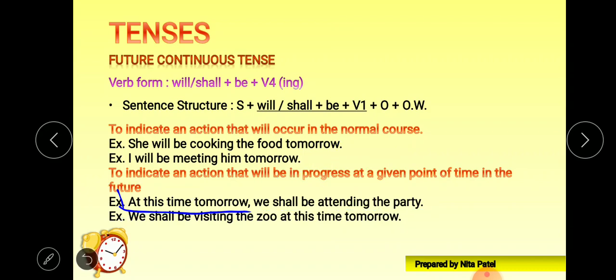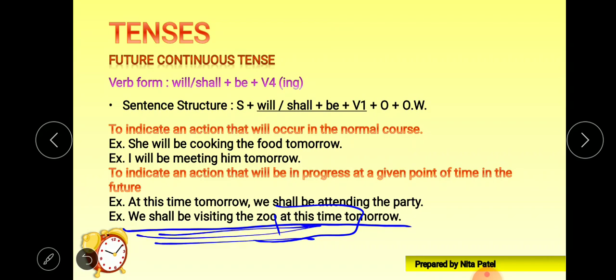Let's see another example. We shall be visiting the zoo at this time tomorrow. See, we are talking about tomorrow and at this time. So a point of time is given, right, at this time tomorrow, what will happen? We shall be visiting the zoo. Right?